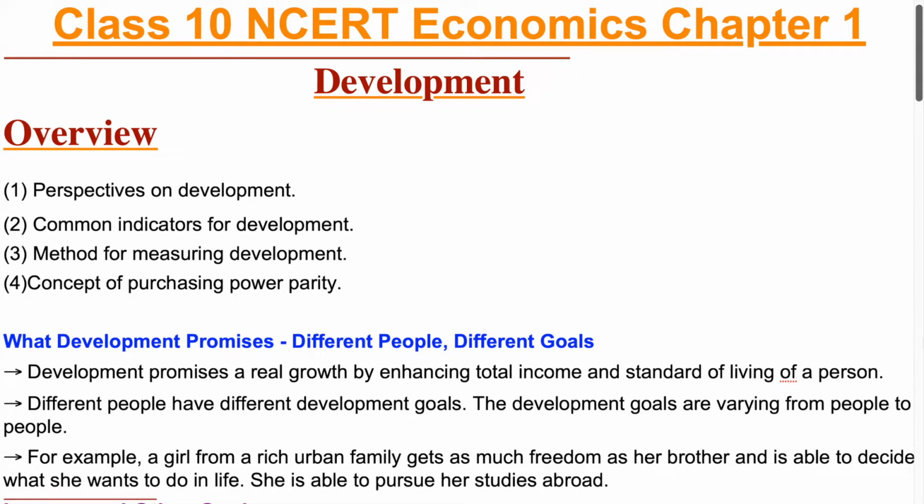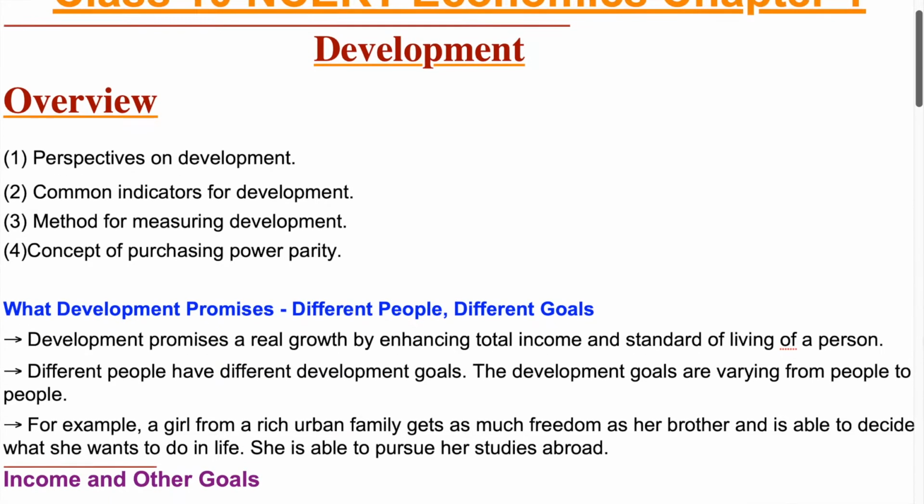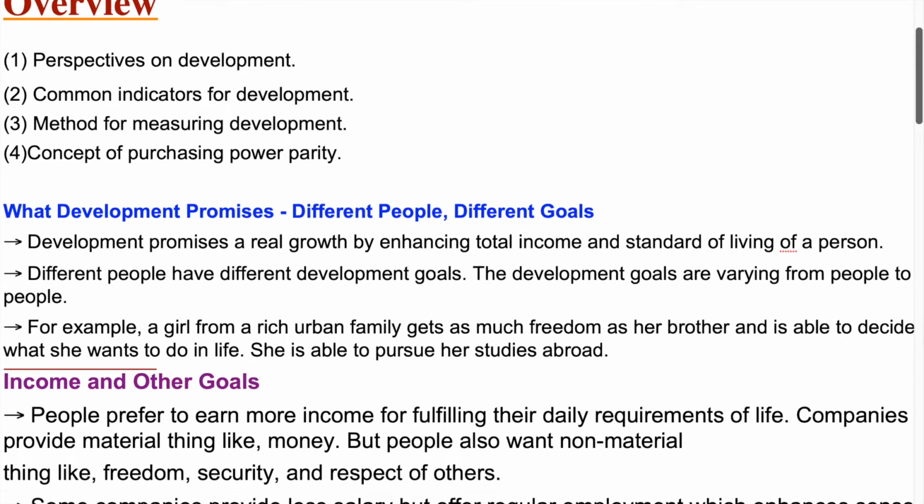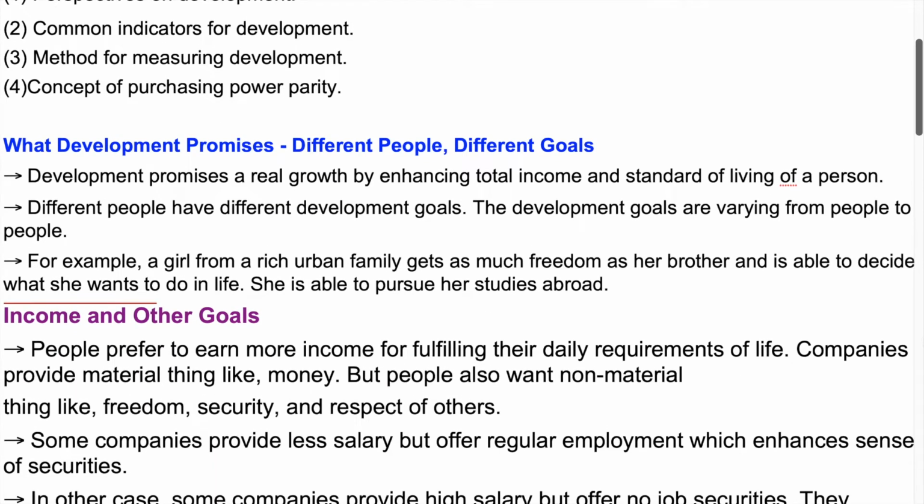What development promises: different people, different goals. Development promises real growth by enhancing the total income and standard of living of a person. Different people have different development goals. The development goals vary from person to person. For example, a girl from a rich urban family gets as much freedom as her brother and is able to decide what she wants to do in life. She is able to pursue her studies abroad.